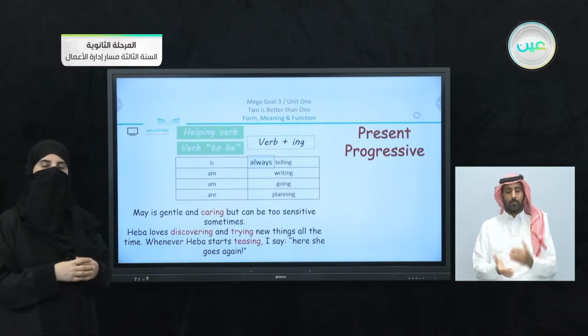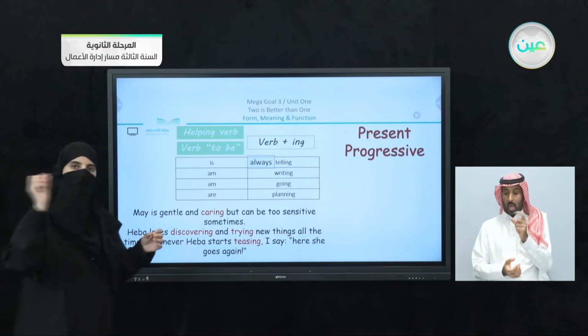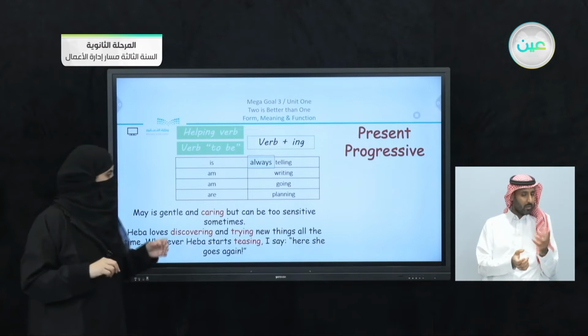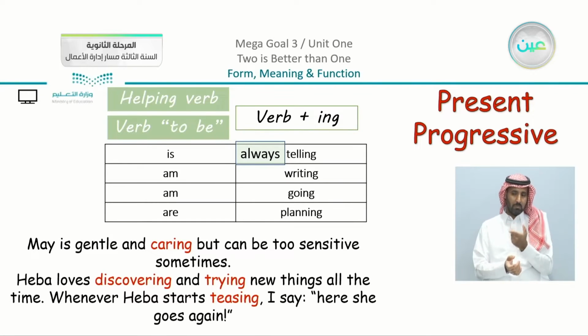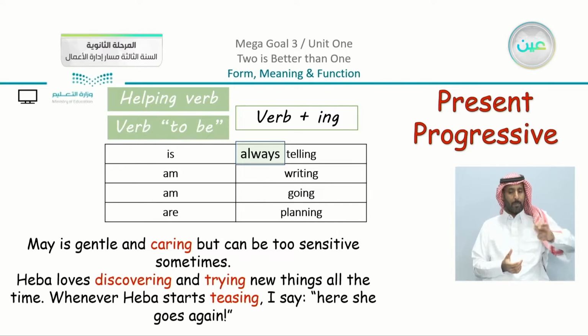Now, going back to the words that I underlined in the black line, we said May is gentle and caring. Also, Hiba loves discovering and trying. What does she like to do? She loves discovering and trying new things. And we have here, Hiba starts teasing. What does she start to do? She starts teasing.